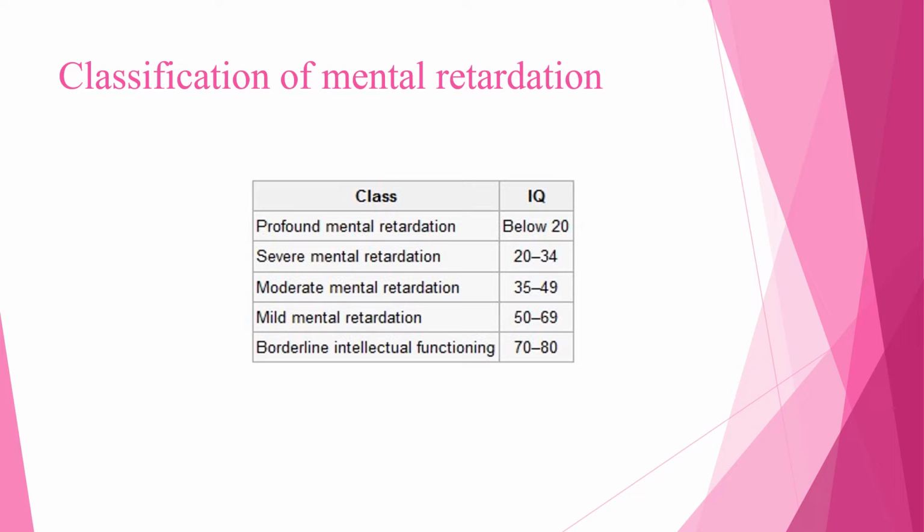So these are the classifications of mental retardation. Profound mental retardation: they have IQ below 20, which is very severe. Next is severe mental retardation, around 20 to 34. Moderate mental retardation is around 35 to 49. Mild mental retardation is between 50 to 69. Borderline intellectual functioning is between 70 to 80. In the coming slides, we'll be talking about all this in detail.